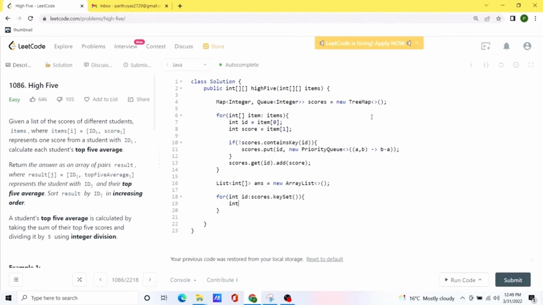For every single ID, we are going to calculate the value of sum. So initially we are going to have the value as 0, and now we are going to iterate over the first 5 elements inside the priority queue, and every single time we are going to increase the value of sum.